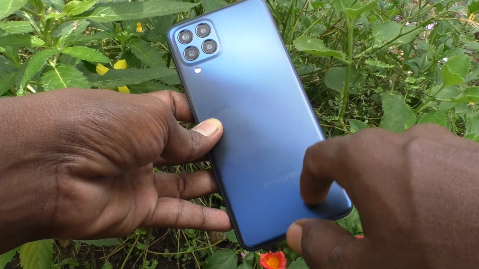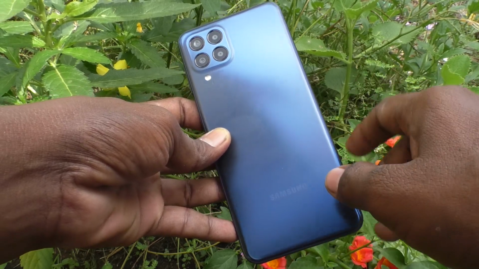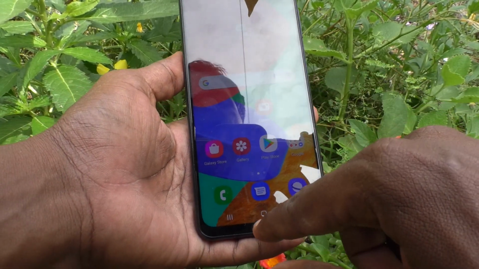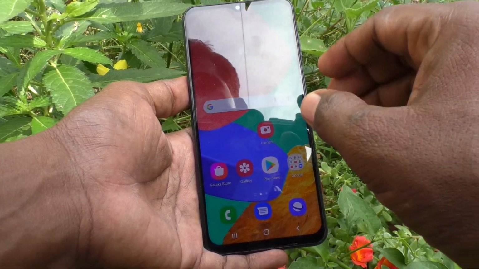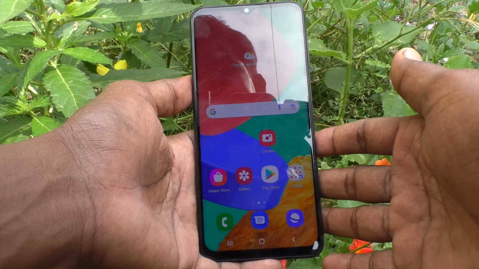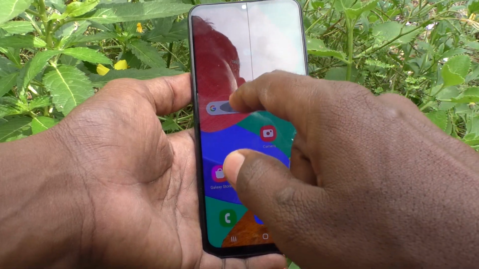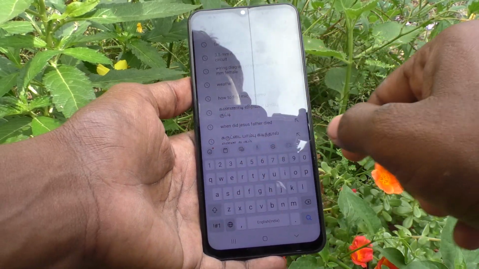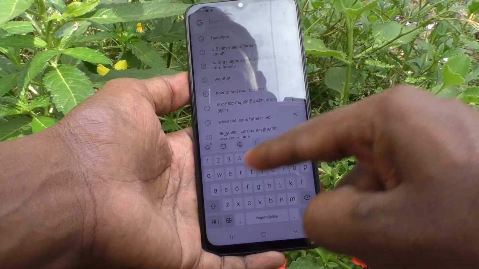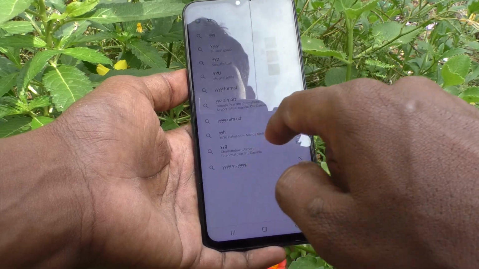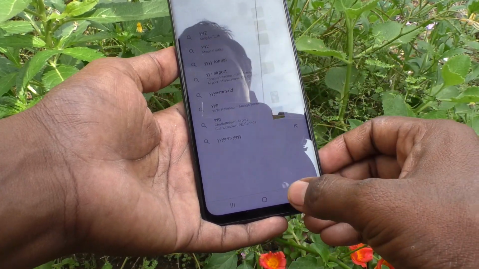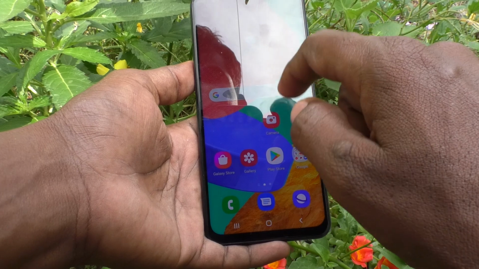Here is Samsung Galaxy M33 5G smartphone. In this video you will learn how you can turn off or turn on keyboard sound in your phone Samsung Galaxy M33 5G. I go to typing interface and this is keyboard, Samsung keyboard. If you type something like here, there will be a small sound while typing.